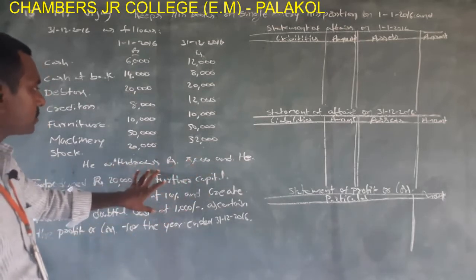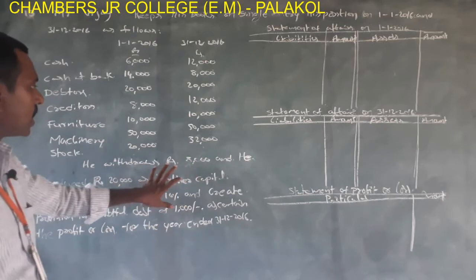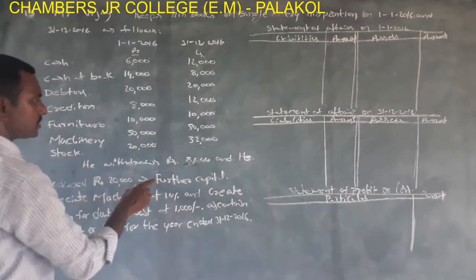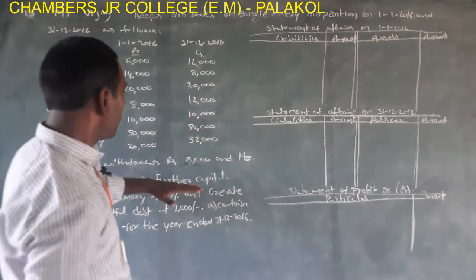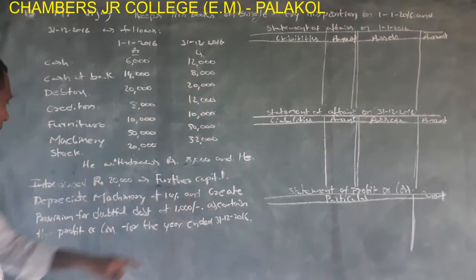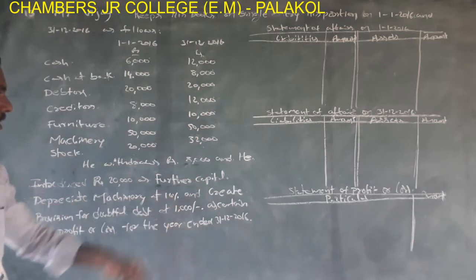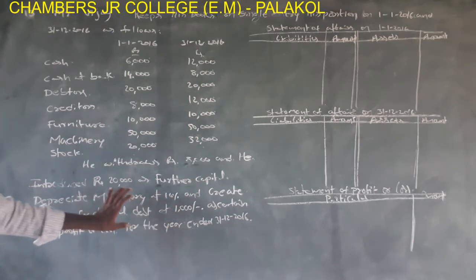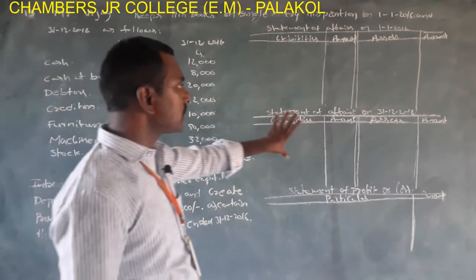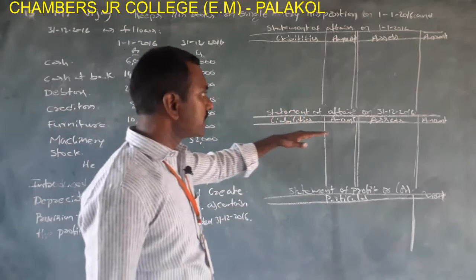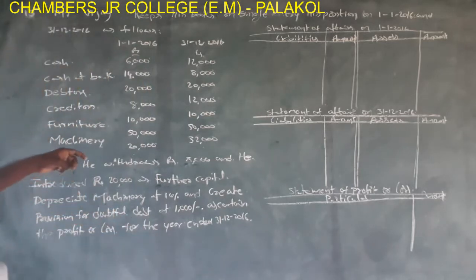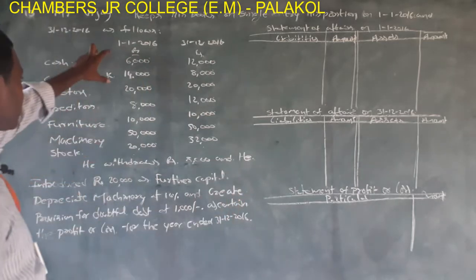Withdraws rupees 8,000. This is the drawings. This amount is drawings 8,000 and introduced 20,000 as further capital. Further capital means additional capital. Okay, and depreciate machinery at 10% and create provision for doubtful debt at 1,000 rupees. These two are the adjustments. These adjustments are adjusted in the closing balance sheet or statement of affairs at the end of the year. Okay, first now you prepare statement of affairs on 1/1/2016.